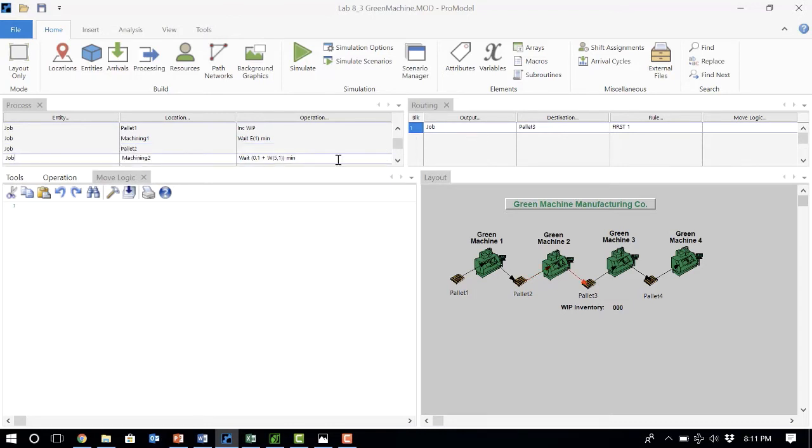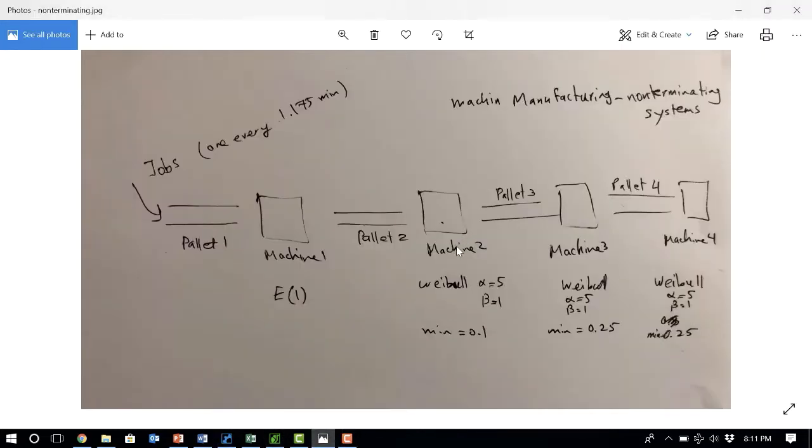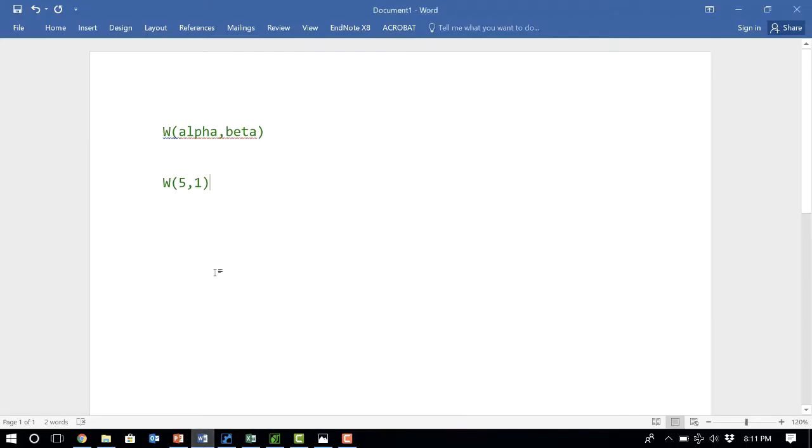Just make sure that, as we showed you here, on machine 2 the processing time has a variable distribution with alpha 5 and beta 1, and we want the minimum processing time to be 0.1. As I said, the variable distribution generates a random number greater than 0. So if I want the minimum to be 0.1, the wait time is 0.1 plus whatever random number the variable distribution generates. We write the variable distribution as W, where the first parameter is alpha and the second is beta. Here alpha is 5 and beta is 1.